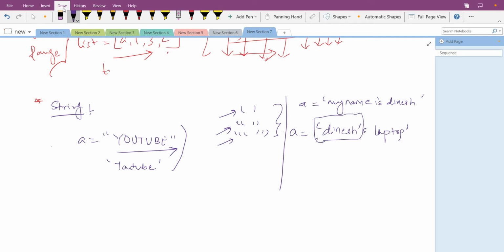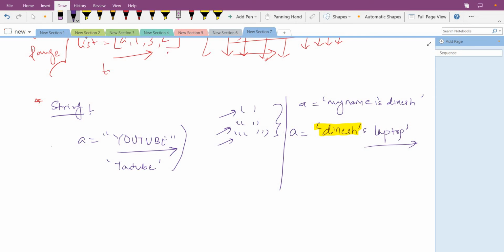Python will think that our string is this much only. Because there are two single quotes, this single quote ends here, and for the rest Python requires another single quote.